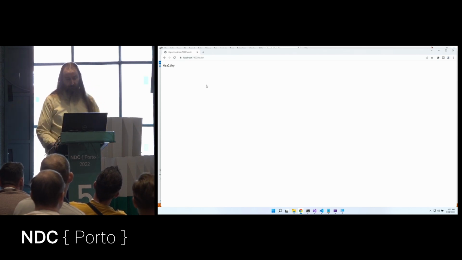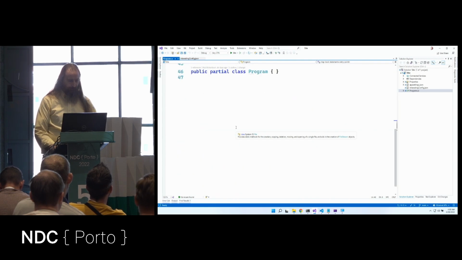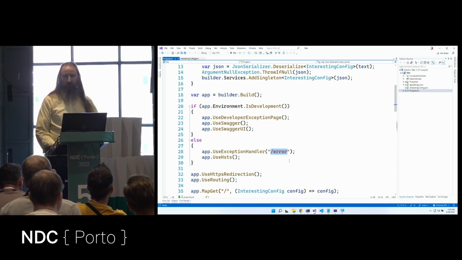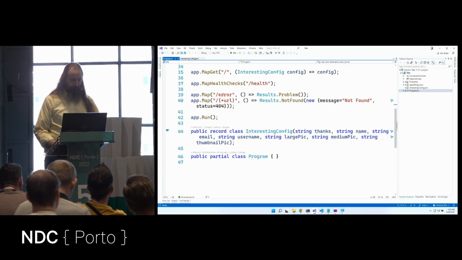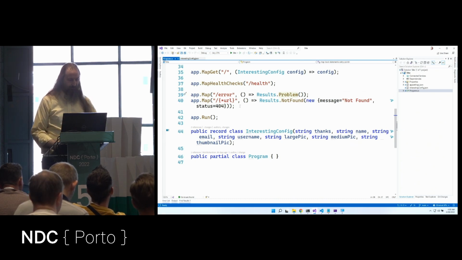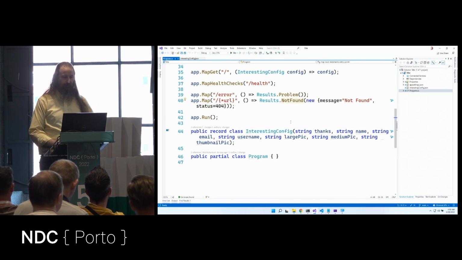Now, how did we rig all of those pieces? Well, minimal APIs are really elegant at being able to map things. So here in our error handler, we said redirect uncaught exceptions to /error. So I'm just going to listen to /error and give you back Results.Problem. At the end of this, I'm also going to map the catch-all of anything we didn't handle so far and return to you a Results.NotFound.